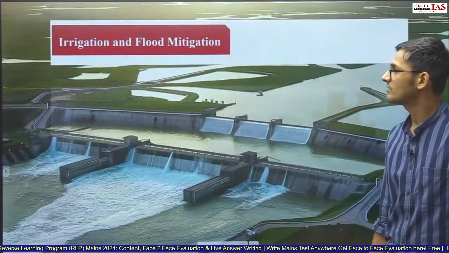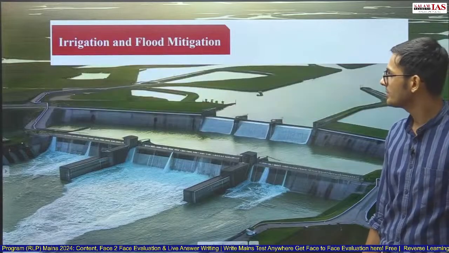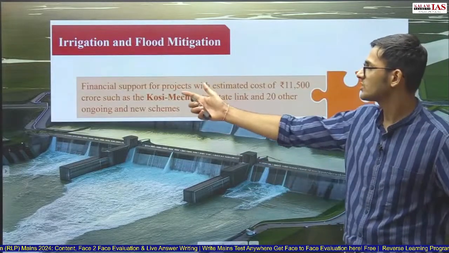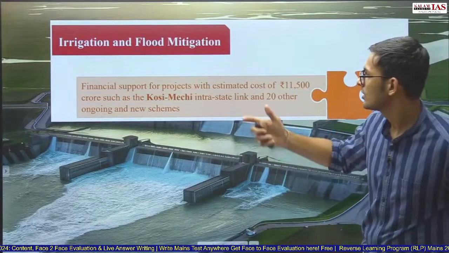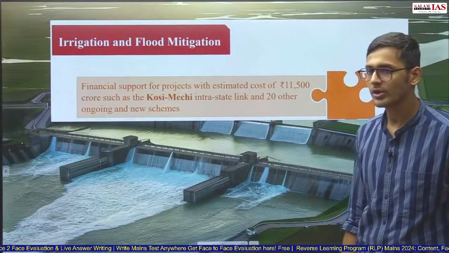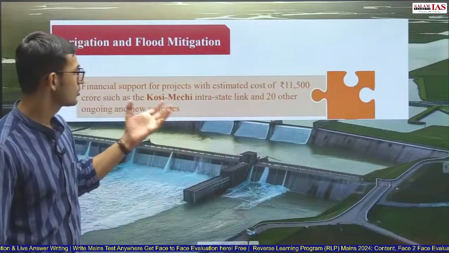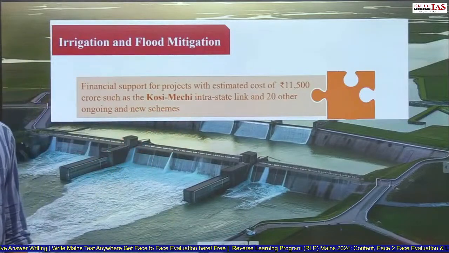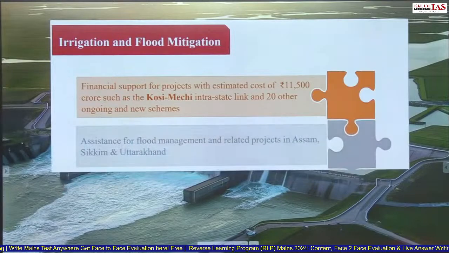Next is irrigation and flood mitigation. So what are the government initiatives here for irrigation and flood mitigation? First is financial support for projects with estimated cost of 11,500 crore, such as Koshi Mechi intrastate link and 20 ongoing new schemes. Financial assistance will be provided for cost of 11,500 crore. You can write example of Koshi Mechi intrastate link.